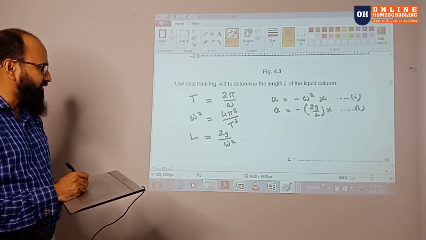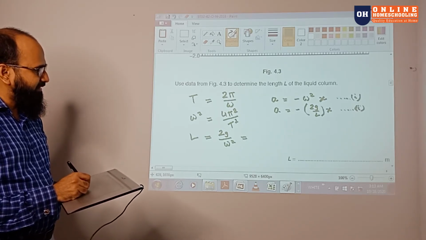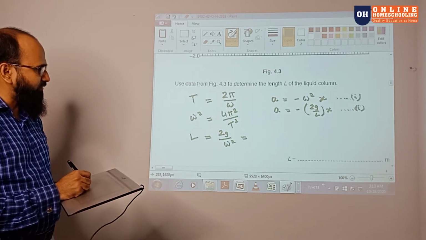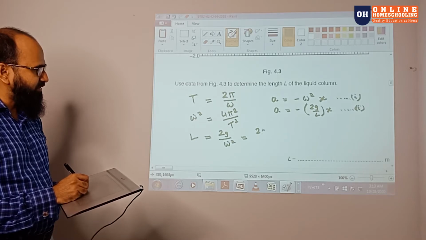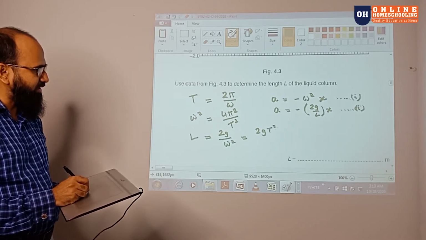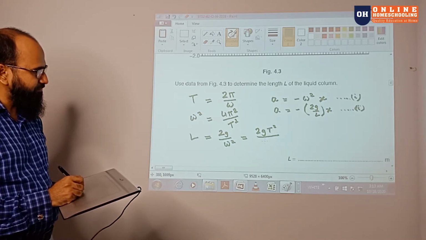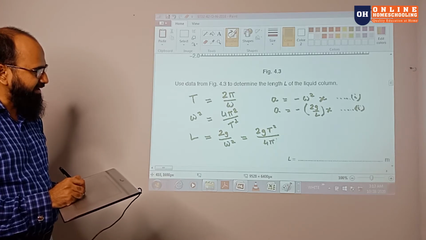So from there you put the value. Omega square you know already, so if you put the value, it will be 2gT² by 4π².